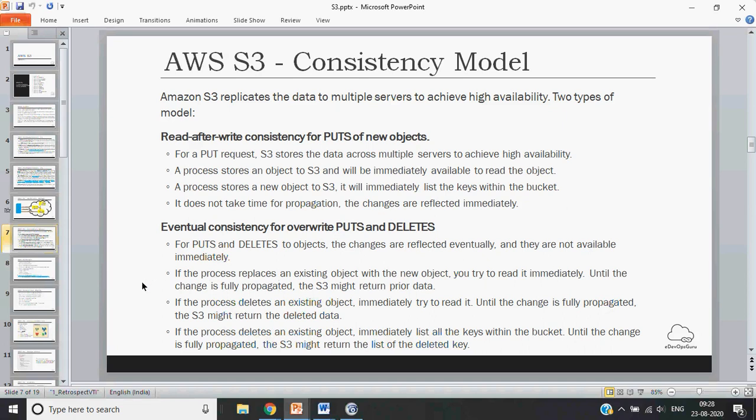If the process replaces the existing object with a new object and you try to read it immediately, until the change is fully propagated, S3 might return the prior data. If the process deletes an existing object and you immediately try to read it, until the change is fully propagated, S3 might return the deleted data. If the process deletes an existing object and you immediately list all the keys within the bucket, until the change is fully propagated, S3 might return the list with the deleted key.